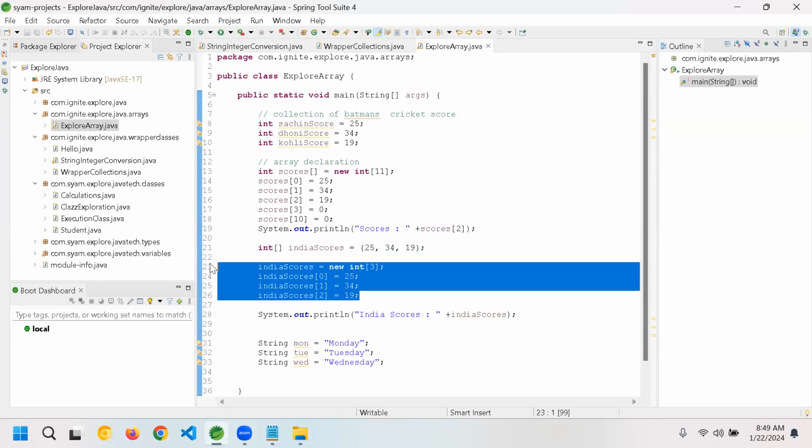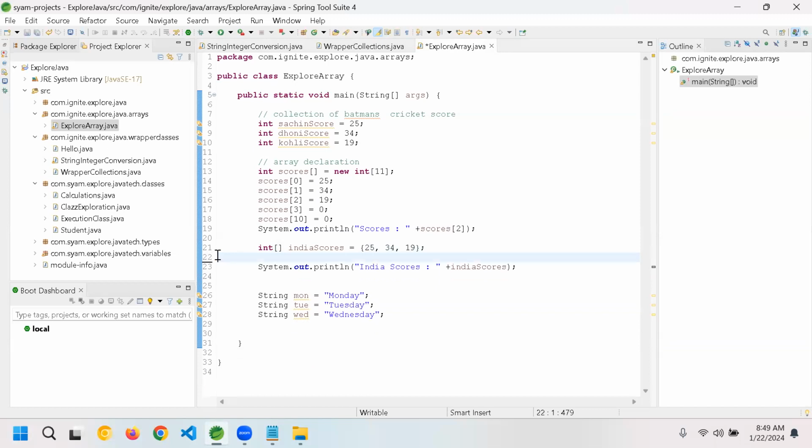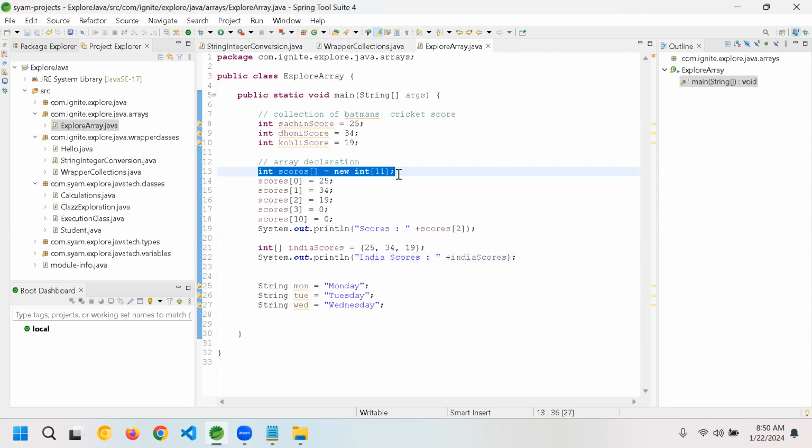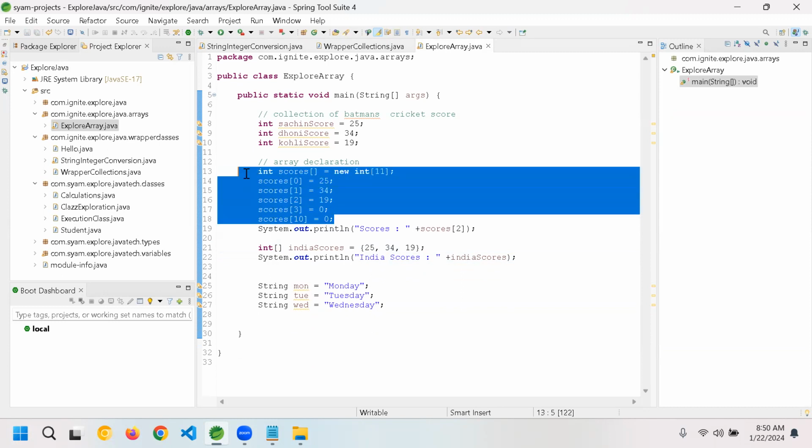Yes, sir. Your compiler will do a lot of things, guys, behind the scenes. So I'm deleting this one for your reference. First one is, let me come back here, line number 13. You always create a size. Without you specifying a size, you can't assign the values.